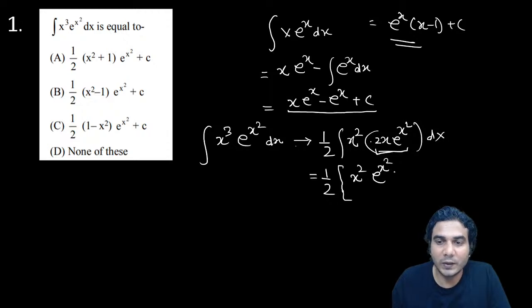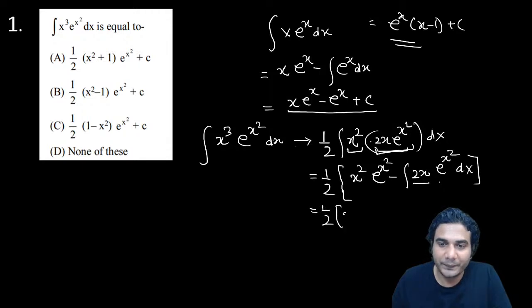So e raised to x square minus, now it will be the integral of differentiation of first, which is 2x, and e raised to x square. Again, you have got f dash into e raised to f, so you can directly write the answer. This will be 1 by 2 of x square e raised to x square minus e raised to x square, plus c.